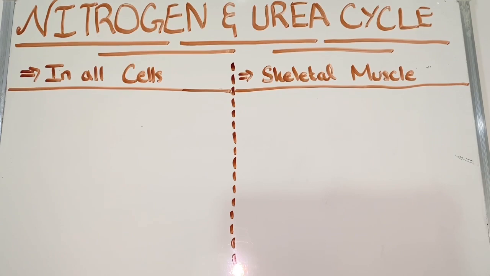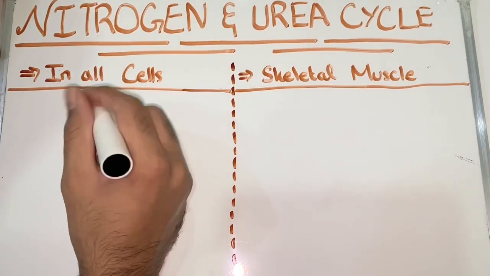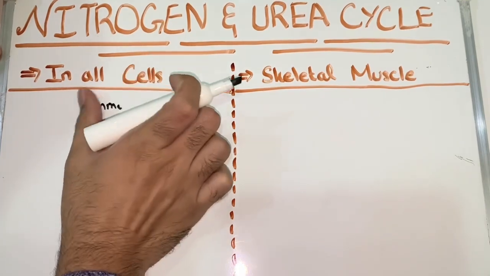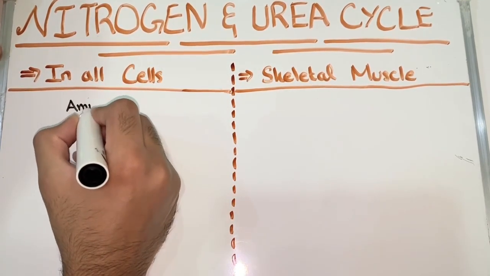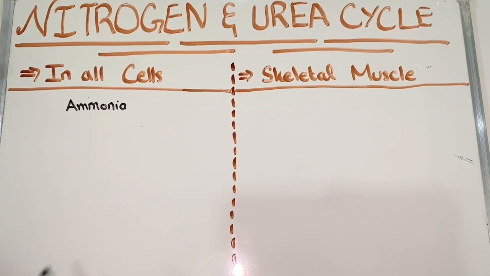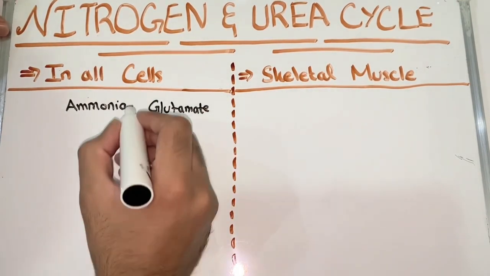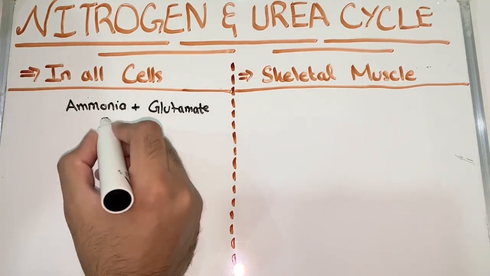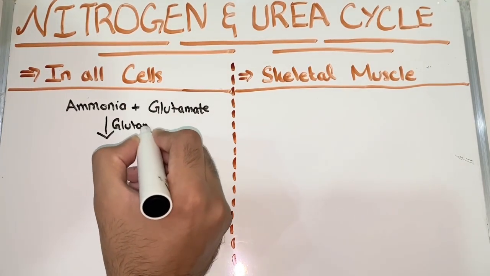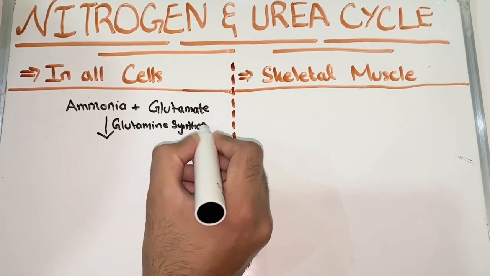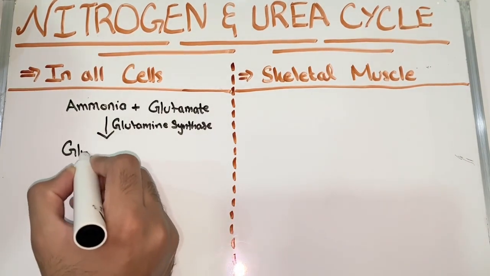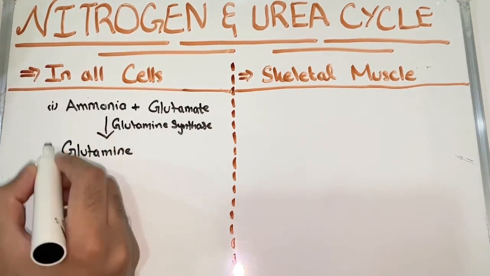In all cells, ammonia is present, and ammonia cannot leave the cell and directly enter the liver by itself. So here ammonia adds up with glutamate, and with the help of enzyme called glutamine synthase, it converts itself into glutamine. Glutamine is one of the essential amino acids.